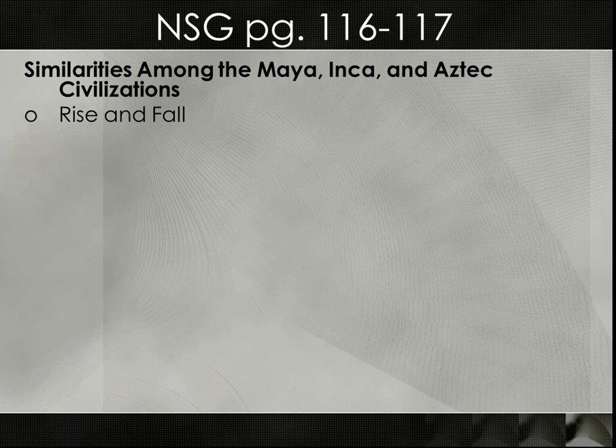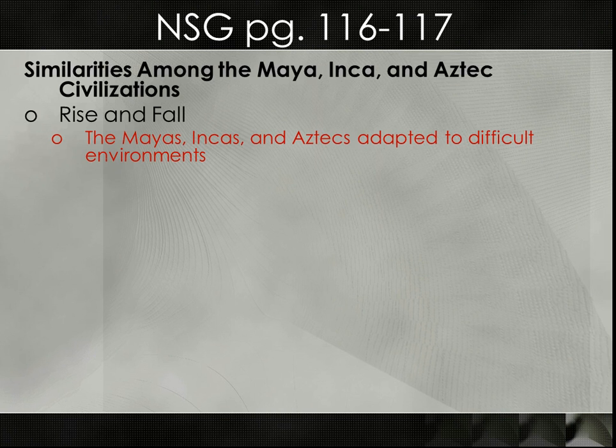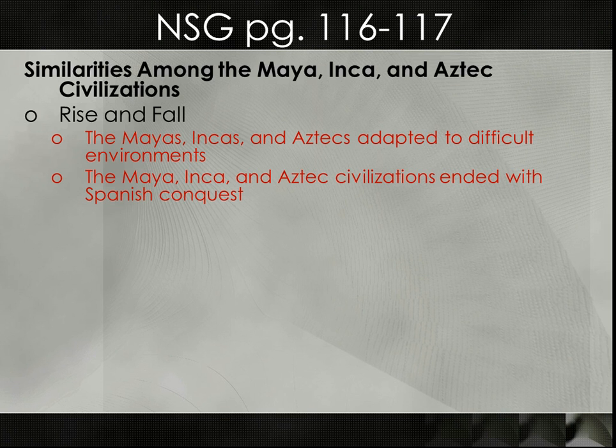First, we're going to talk about the similarities, the rise and fall. They all rose and adapted to difficult environments. Maya, Inca, and Aztecs, all three had different environments. They all adapted to them and came up with unique civilizations. Secondly, all three civilizations ended with the Spanish conquest. The Maya had pretty much ended by that time, but the Spanish conquest completely destroyed them.